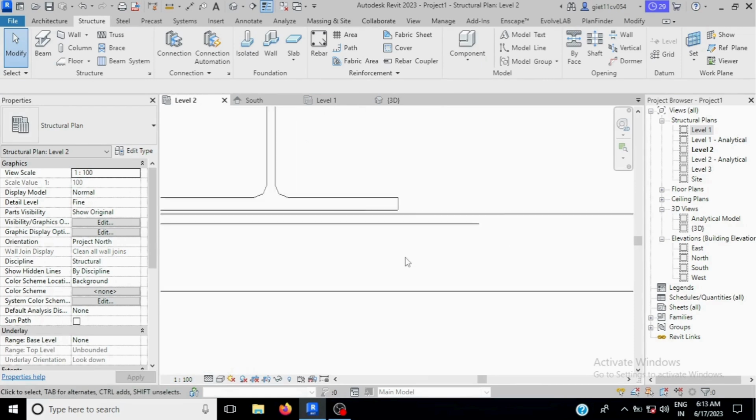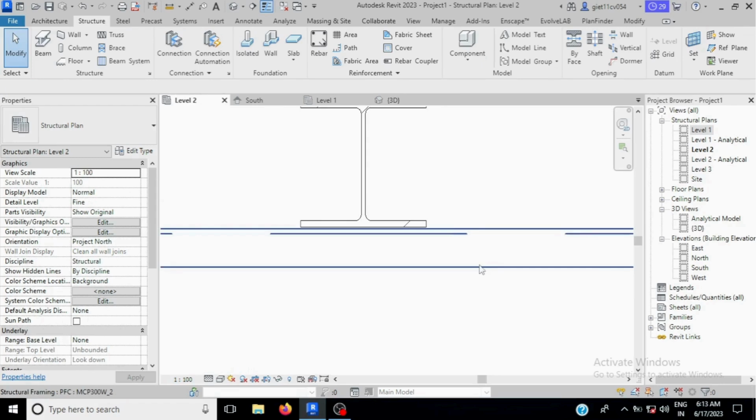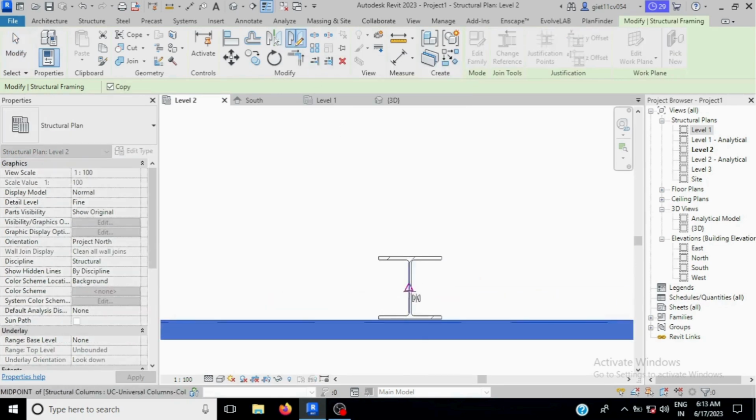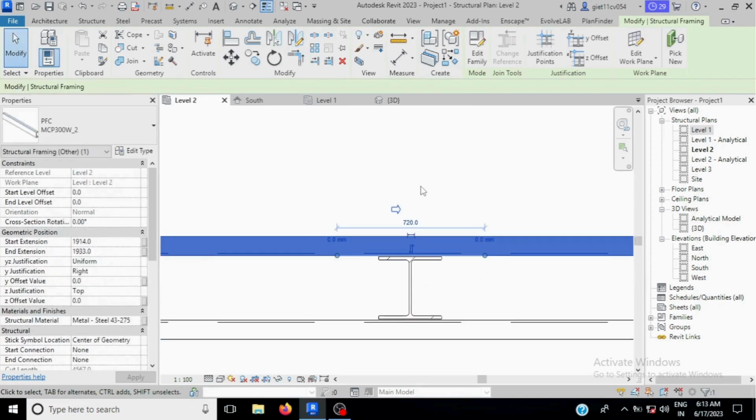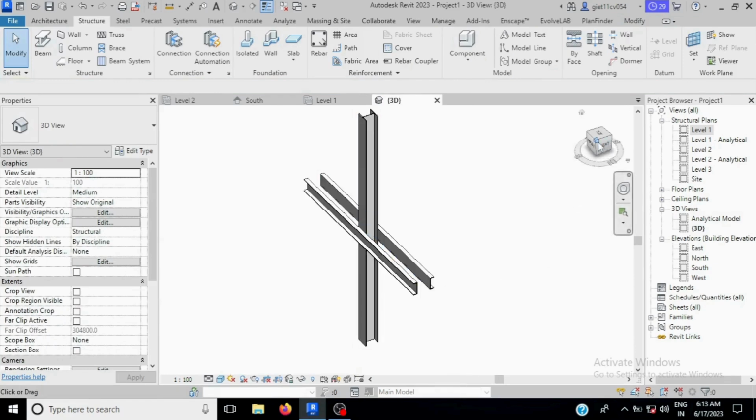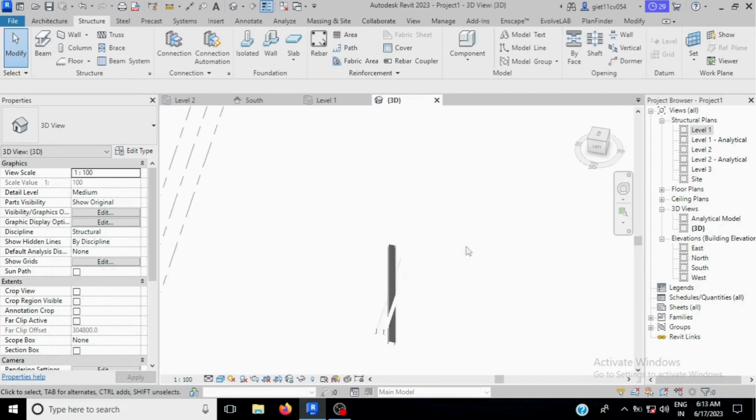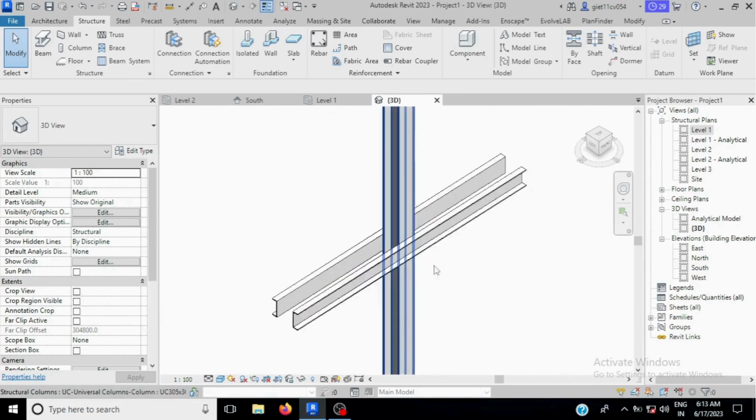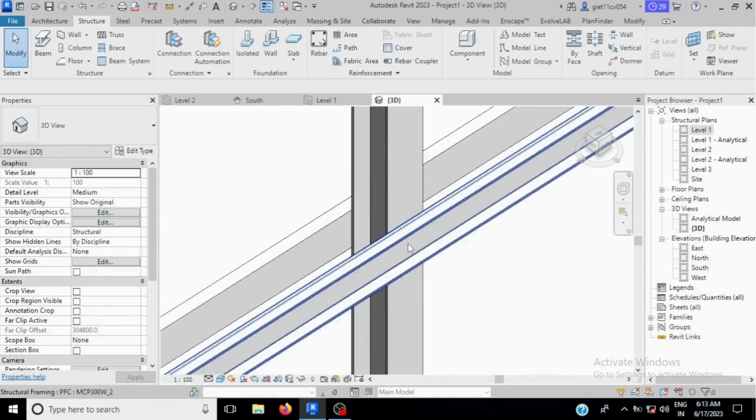Okay, copy this one, mirror it from the middle. Now it's okay. Go in 3D, you will see. Suppose I want to place a bolt here, so it can connect both the beams through the columns.